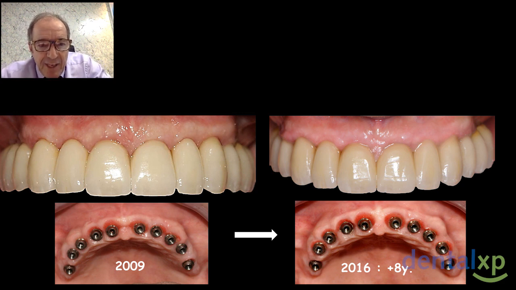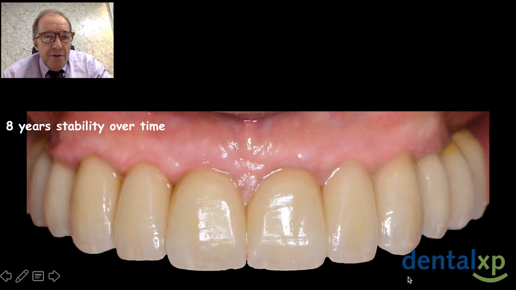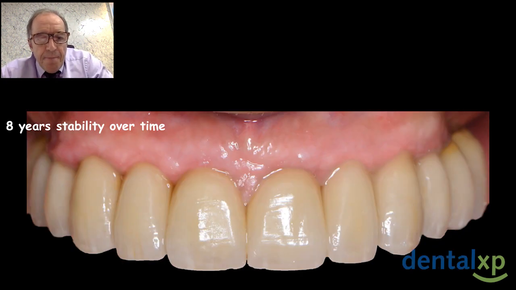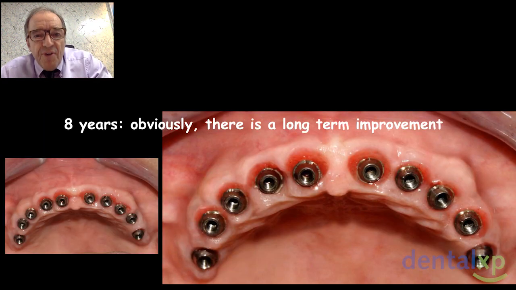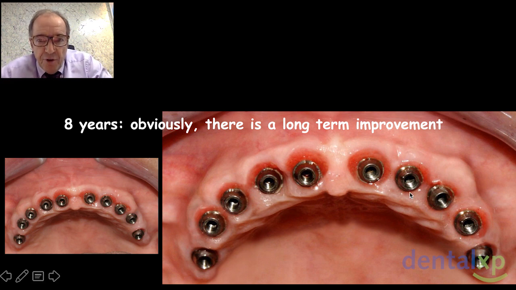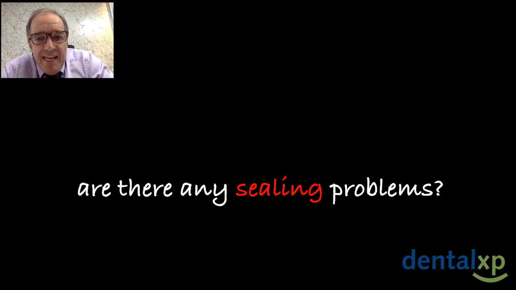You can see another case, 2009, 2016. 8 years later, I did a focus on this prosthesis, and there is a perfect stability over time. But also, obviously, there is a long-term improvement. I prefer this to this, with a maturation of tissue. And are there any sealing problems?